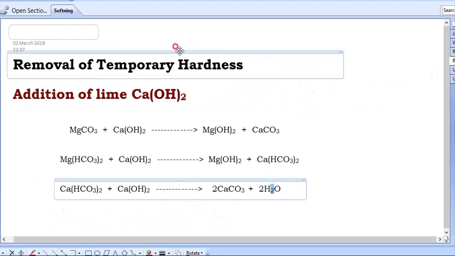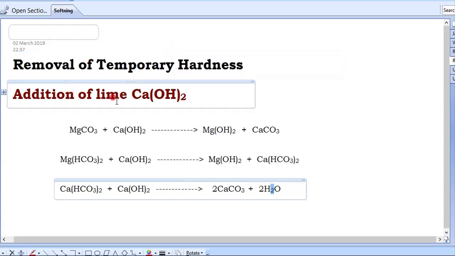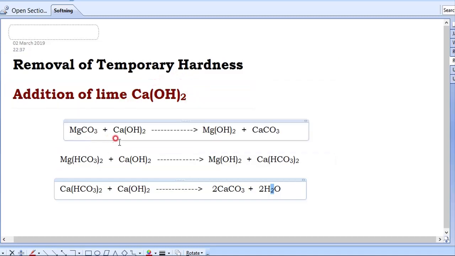Now, removal of temporary hardness by addition of lime. Here lime means there are two types of lime. One is quick lime and the second one is hydrated lime. But here we are using hydrated lime. This is called hydrated lime. Now, here we had a problem. This was our problem. What is this? MgCO3. MgCO3 cannot be removed by boiling.